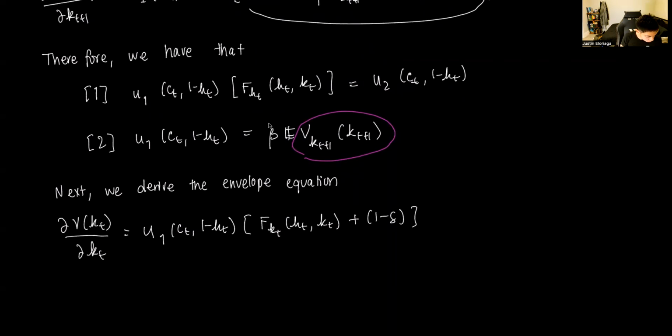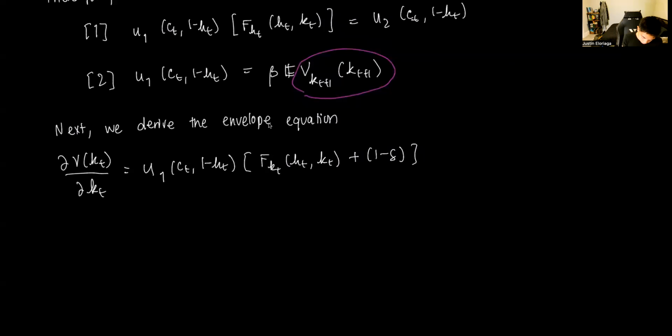Then if this is the derivative, we bring this up one period forward. So this is again equal to V_KT(KT).